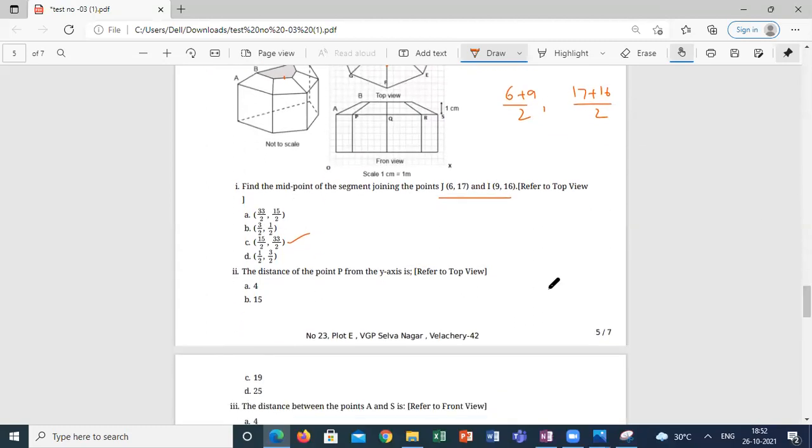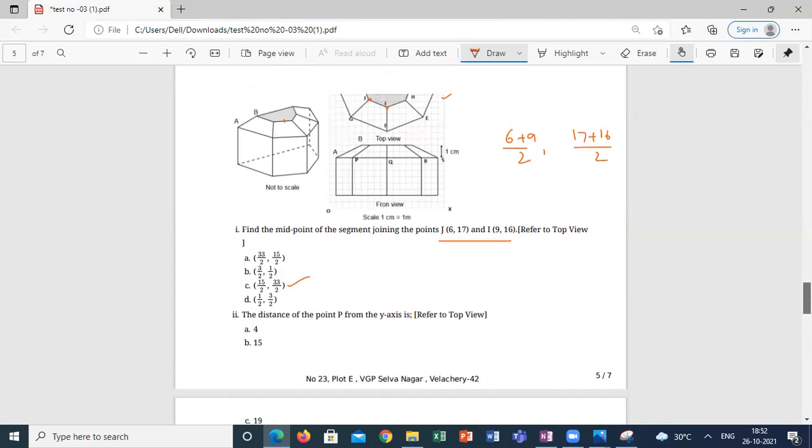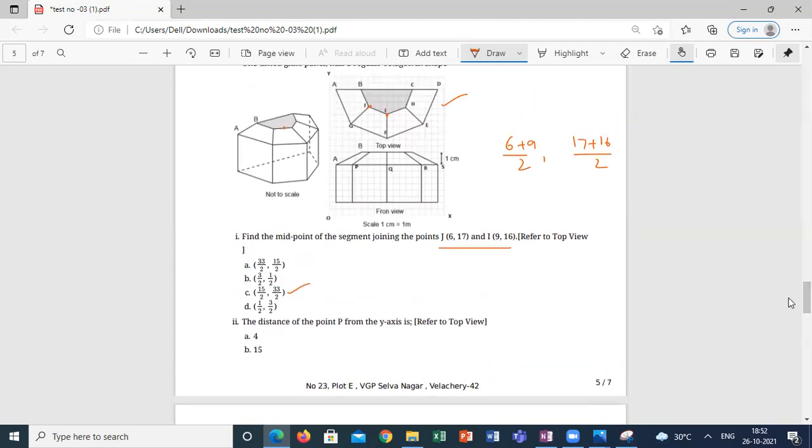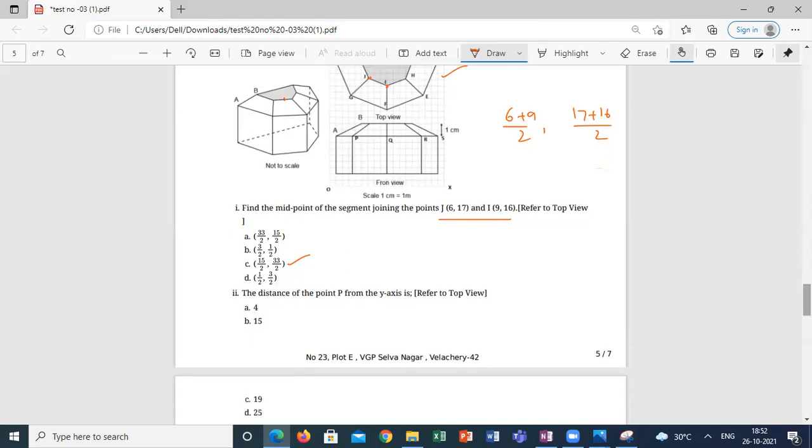Next one. The distance of the point P from the y-axis. What is the point P from the y-axis? X coordinate only now. What is the point P here?